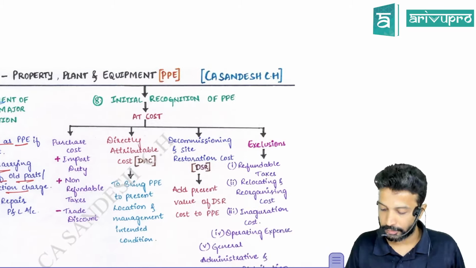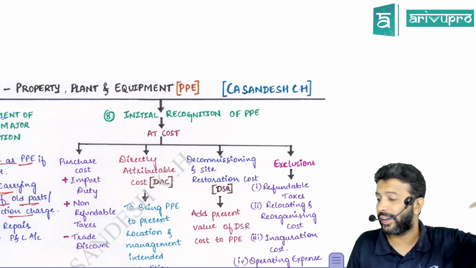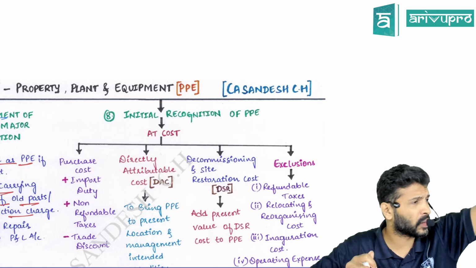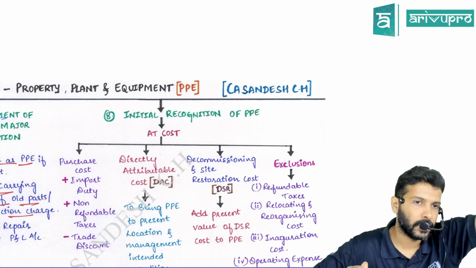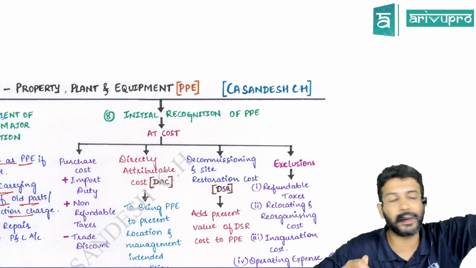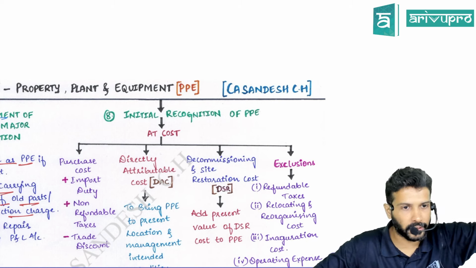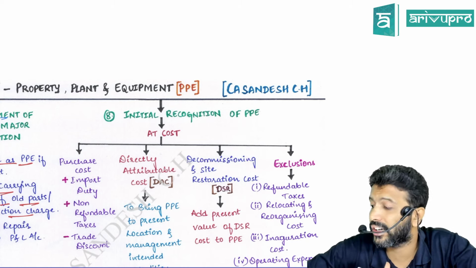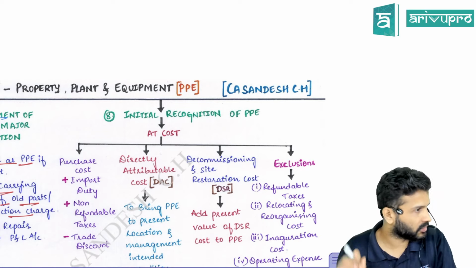Okay, this is important for examination. Look at this. For inventory, we saw inventory should be measured at cost or NRV, whichever is lower. Let's have a quick recap. What are the components of cost for inventory? Purchase cost. If there is any trade duty or non-refundable taxes, you add. Trade discount or rebate you need to reduce. Then conversion cost. Then any other cost incurred to bring the inventory to present location and sellable condition. Concept is a little similar for PP also.